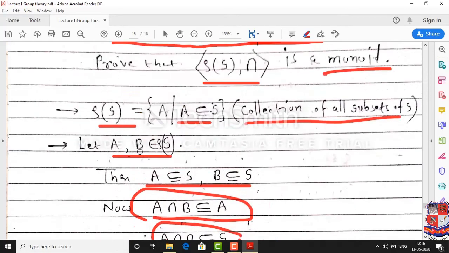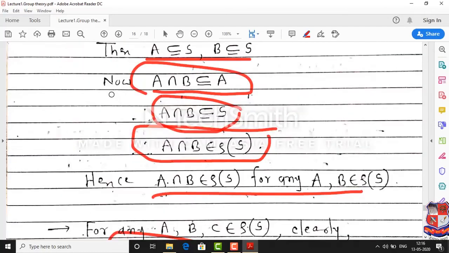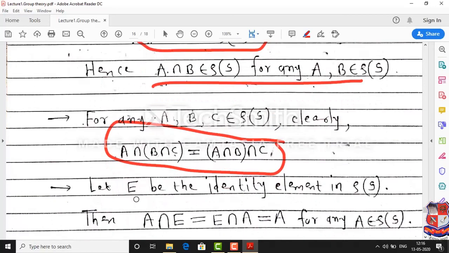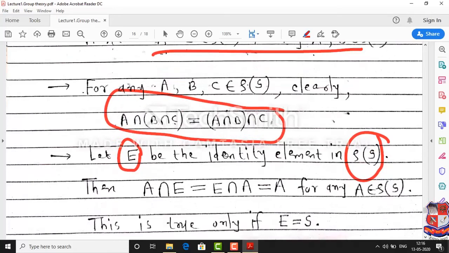What about the identity element in this set with respect to the intersection operation? Okay, so we go in reverse way. Suppose capital E is the identity of this set. Now by the definition of identity, we must have the intersection of E with every set equal to that set back. For any member A of the power set of S, A intersection E equal to E intersection A must be equal to A.